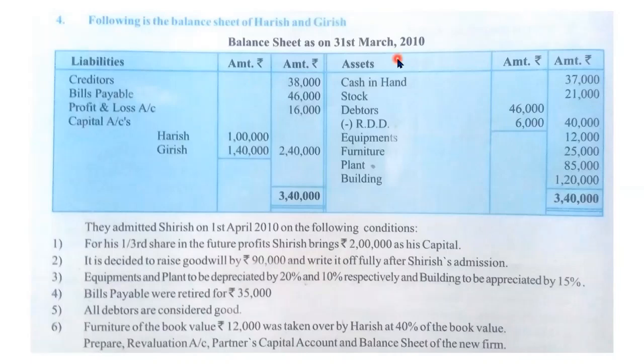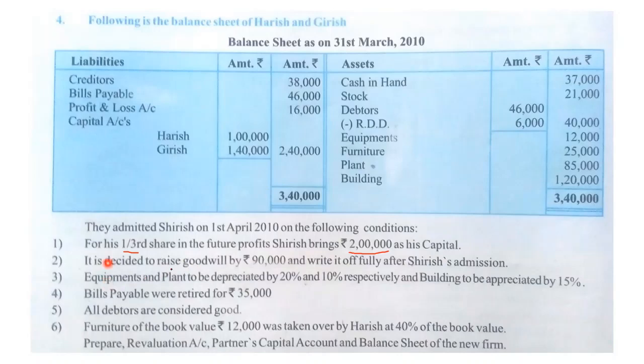Following is the balance sheet of Harish and Shirish. Balance sheet as on 31st March 2010. We have assets this side, liabilities this side. They admitted Shirish on 1st April 2010 on the following conditions. For his one-third share, this one-third share is new share of the partner. One-third share in the future profit, Shirish bring 2 lakh as his capital. So Shirish will bring 2 lakh. This 2 lakh will be added in the cash account here.